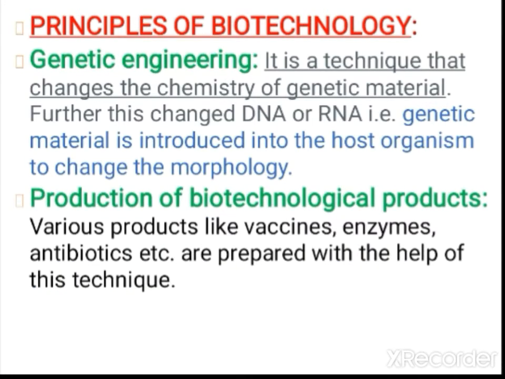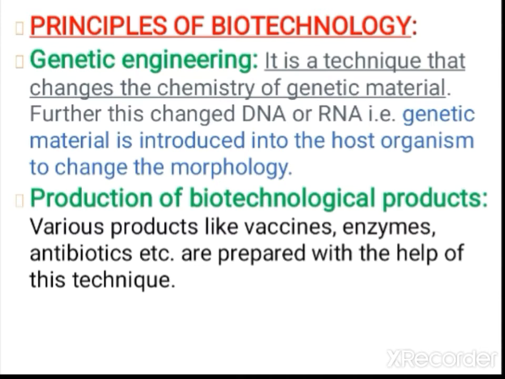First let us see the principles of biotechnology. So genetic engineering is a technique. It changes the chemistry of genetic material. Genetic material can be DNA or RNA. RNA can be seen only in RNA viruses. All other organisms have DNA as genetic material.